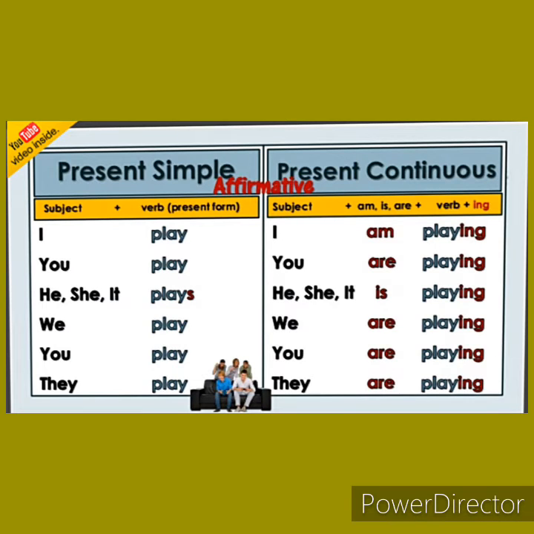Now structure of sentences in present continuous tense. First of all, subject plus is or am or are plus ing form of verb. I am playing, you are playing, he, she, it is playing, we are playing, like this.